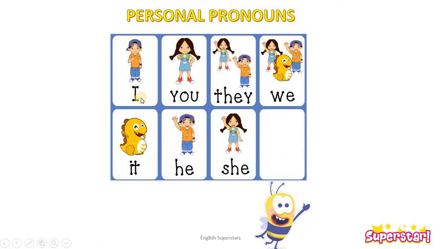Now, when we use I, it is for first person. When you're talking about yourself, right? I am a good boy. I am a Pakistani boy, right?